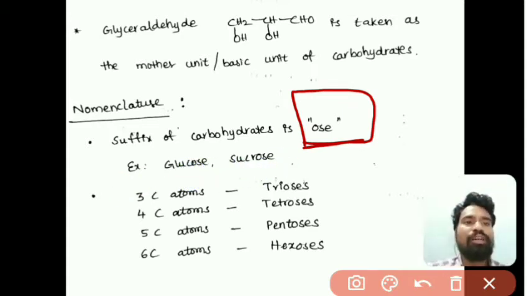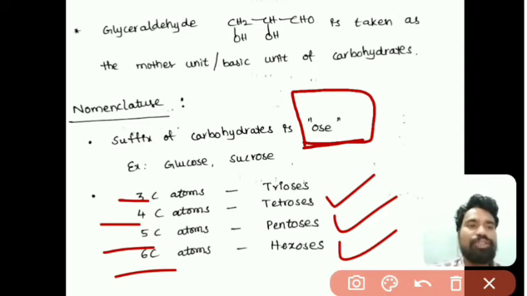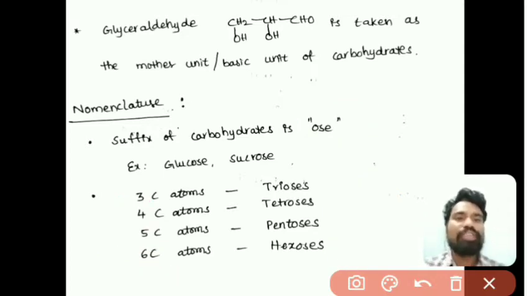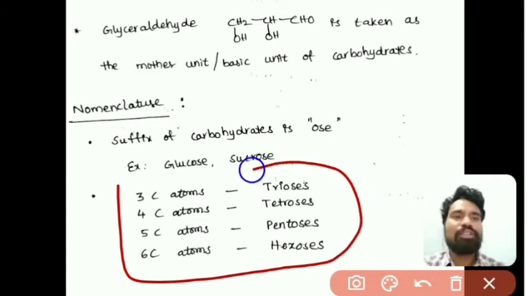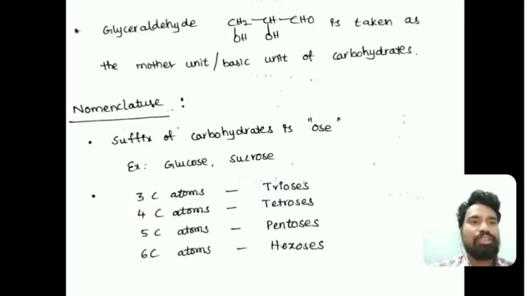If 3 carbon atoms are there in a carbohydrate, those are called trioses. 4 carbon atoms, tetroses. 5 carbon atoms, pentoses. 6 carbon atoms, hexoses. Like this, based on the number of carbons, the name of the carbohydrate is given. Triose means 3 carbons, hexose means 6 carbons.